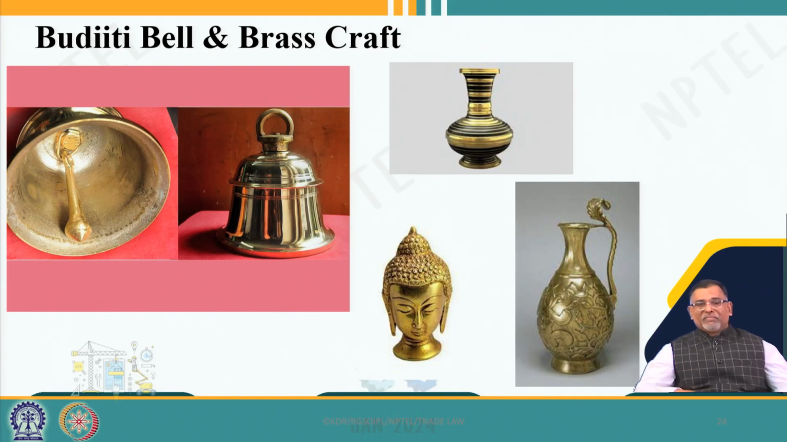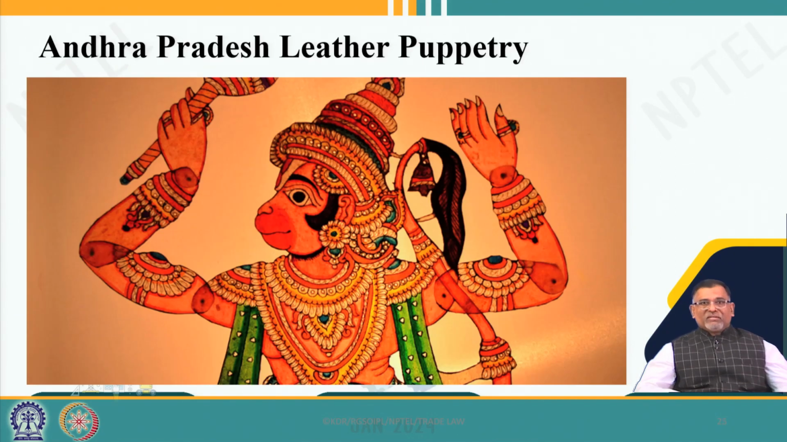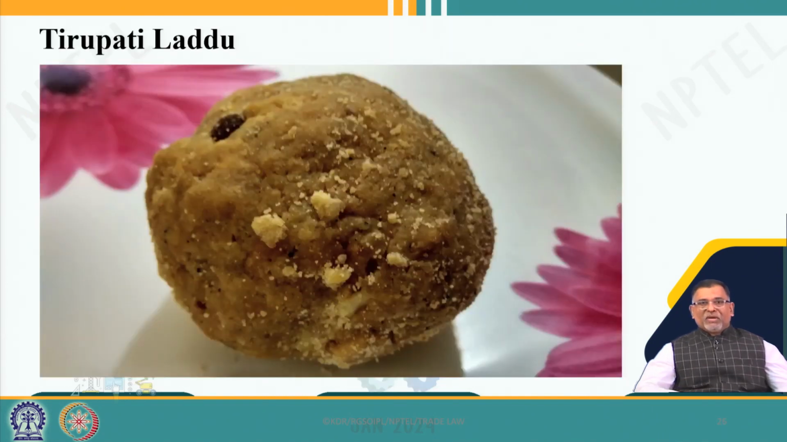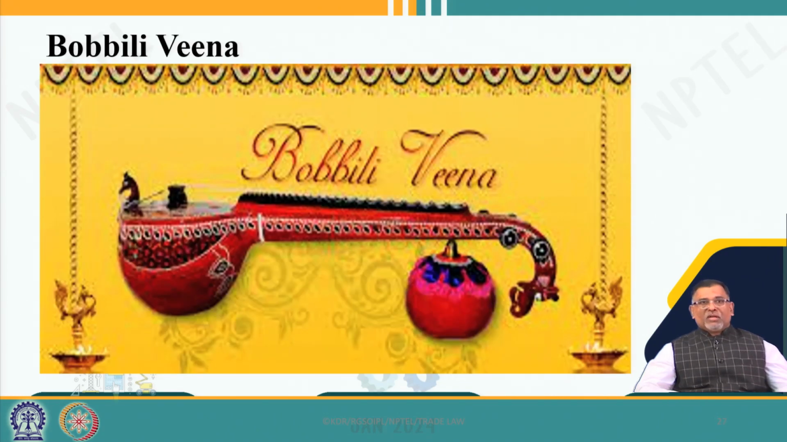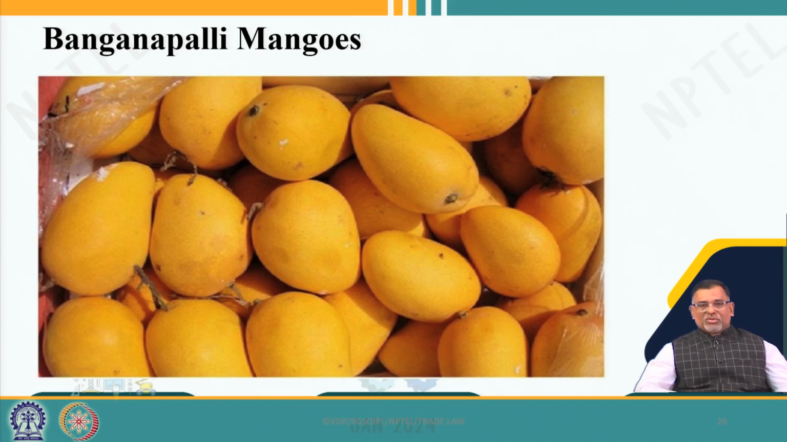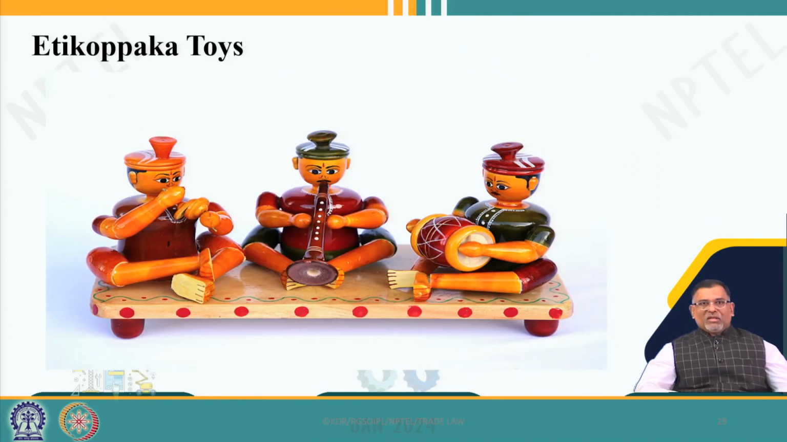So, Buddhidip bell and brass craft, which is world famous from time immemorial, and leather puppetry, one of the oldest arts, and then the famous Tirupati Laddu, again very controversial, and many litigations are under the Tirupati Laddu. Then Bobbili Veena, the music equipment, and then mangoes, an agriculture product, and again some of the toys, which belong to Etikoppaka.